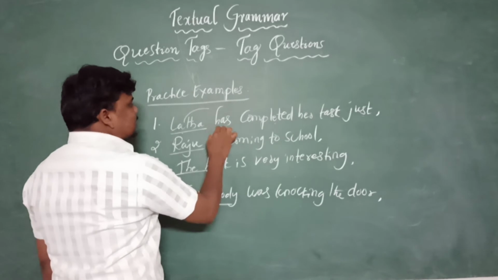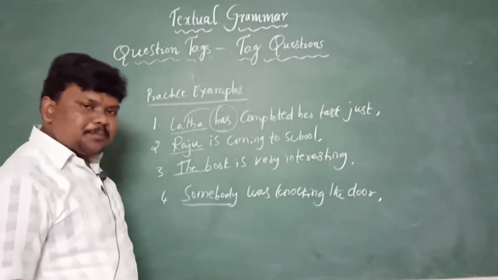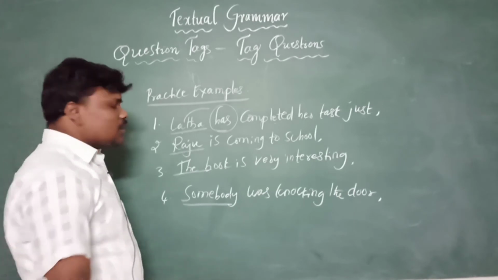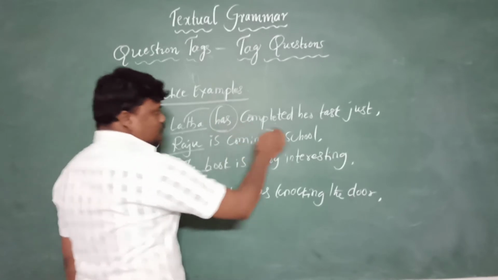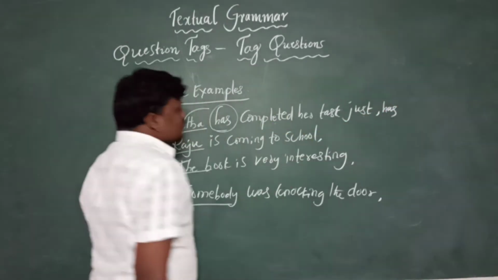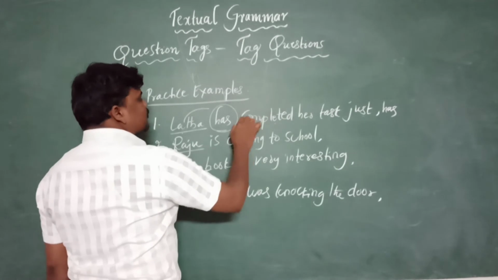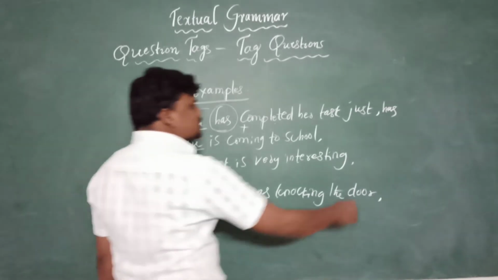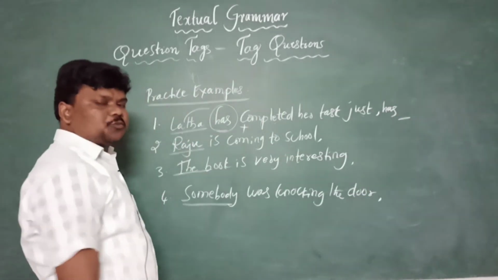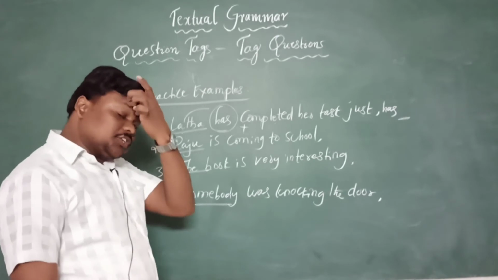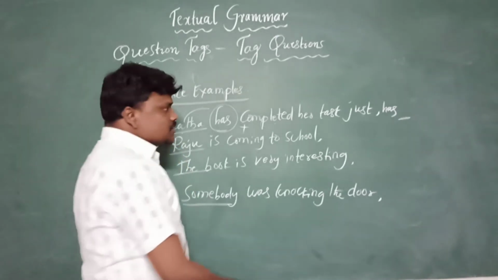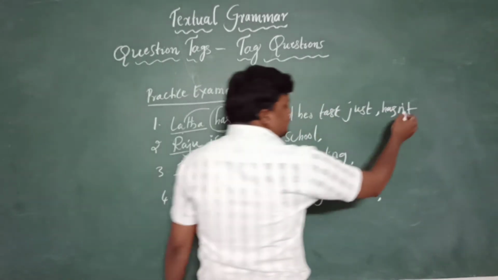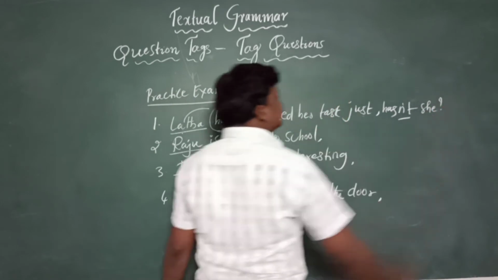So after Lata there is a helping verb, and that is very important for us to do the question tag for any sentence, for any statement. As you already know the rules, it is 'has'. After that we need to identify whether it is a positive statement or a negative statement. As this is a positive statement, we need to change the tag into a negative word, that is 'not', and that too in a contracted form, not in the full form. Hasn't. We need to change Lata into the pronoun 'she', and lastly end with the question mark.